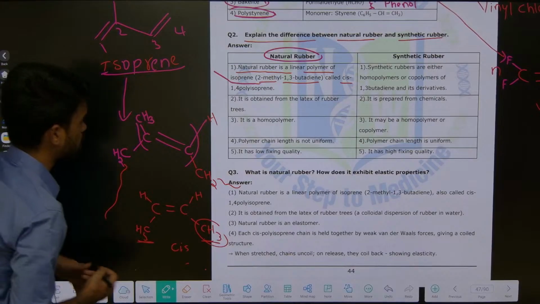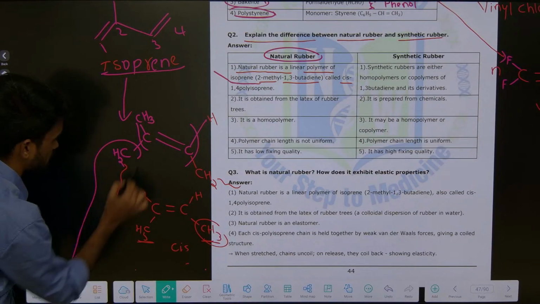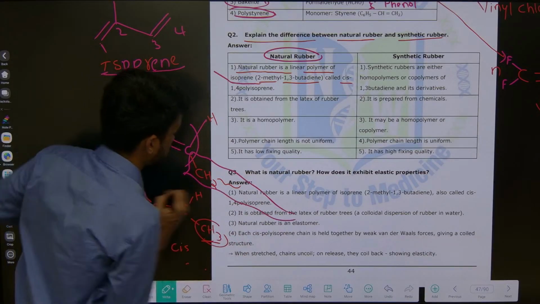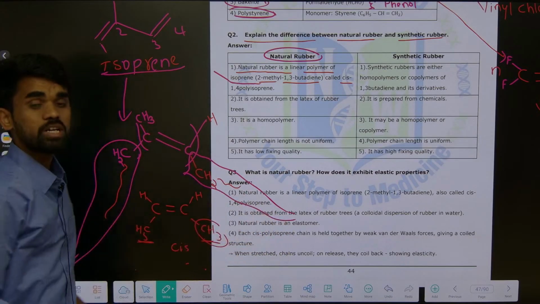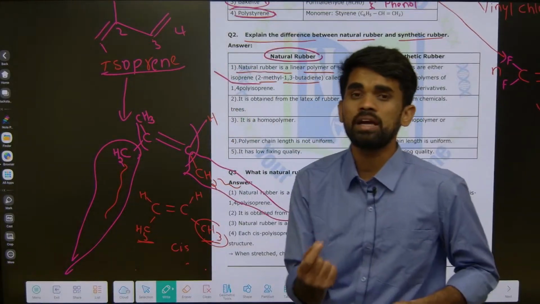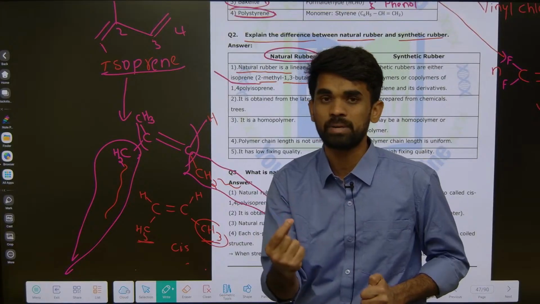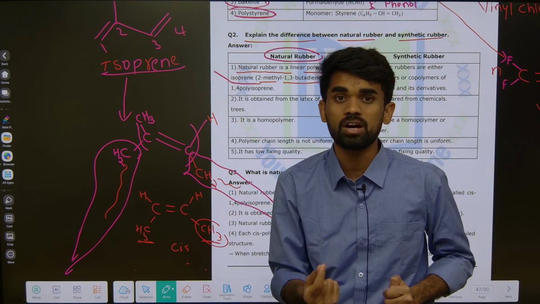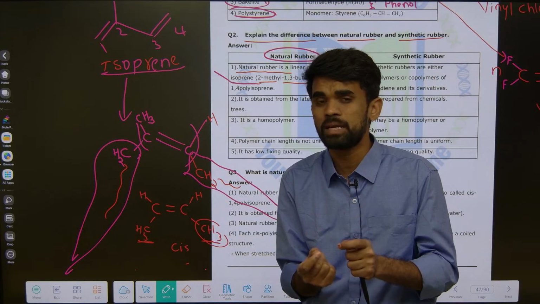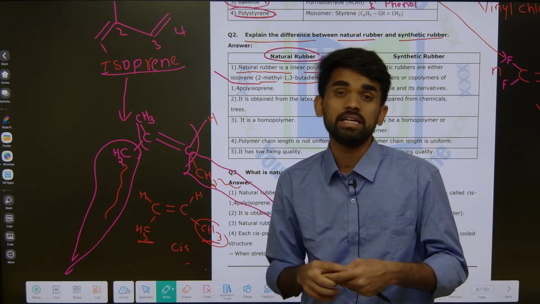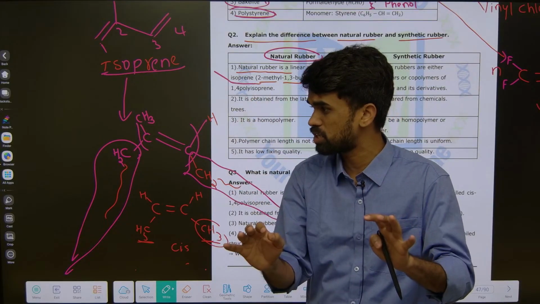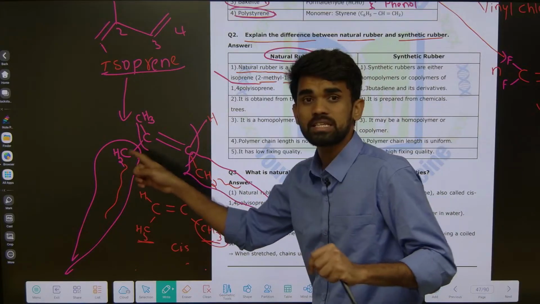In a similar manner, this polymer chain is extending this side, and the other carbon's chain is also extending to the same side, the down side. So you should call it a cis one. So cis polyisoprene is called natural rubber. Sir, why are you specifying only cis polyisoprene? What about trans polyisoprene? The trans polyisoprene is called gutta percha. That is not our discussion here; we are discussing only cis polyisoprene.